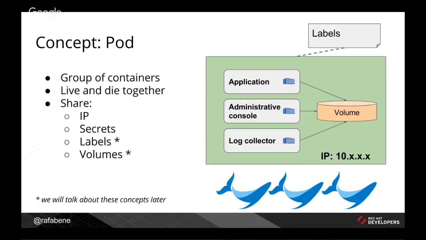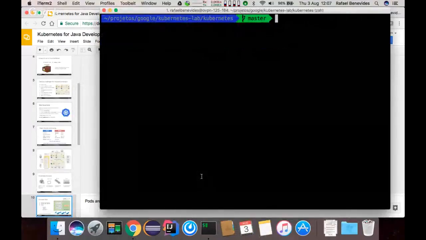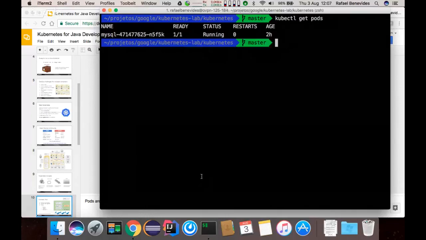Okay, so let's start here doing a live demo and playing with Kubernetes. To manage a Kubernetes cluster, we have the command kubectl. I have already deployed here a pod running MySQL. If I do a kubectl get pods, we can see that I have a MySQL pod running. It's ready, no restarts. It was created 2 hours ago. And we can even explore more details about this pod by running kubectl describe pod and the name of the pod.